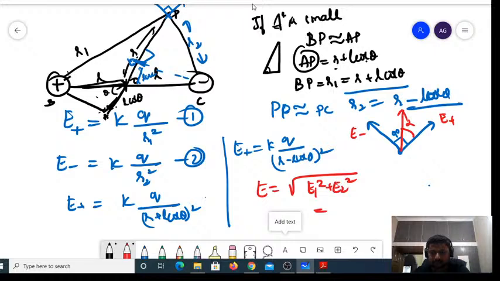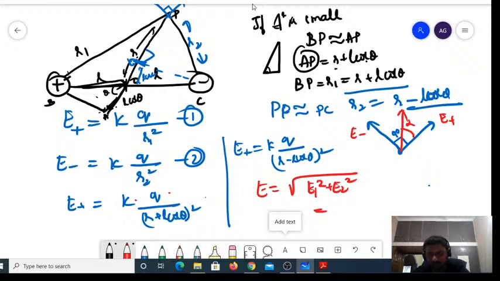Now, I can take out K square Q square common.